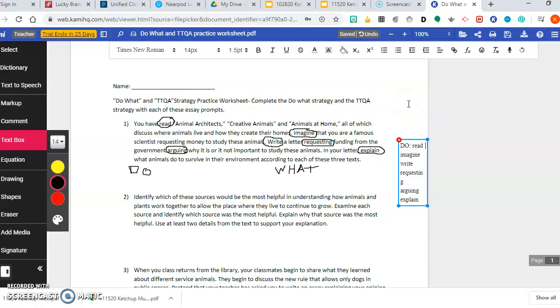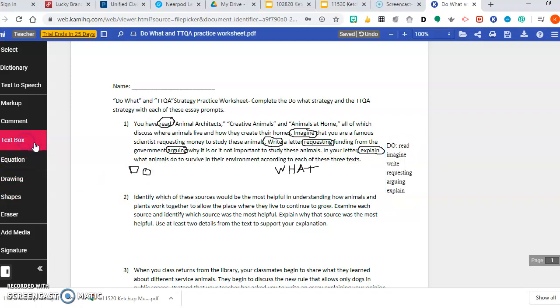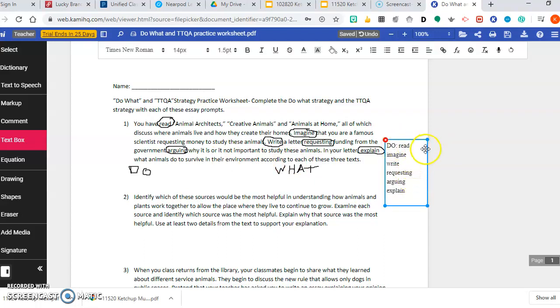Okay, so now let's go over and let's do our what words. So we have our do words. Now we got to find our what words. And our what words are going to be right next to the do words. Just remember, they're going to be right there next to the do words. Okay, so what are we reading? Okay, 3. I'm actually going to put it as a separate text box. I'm going to put another one over here. Hopefully it'll let me put it, will it? Let's see. Oh, no, it won't do it. Part of it, I think, is that this is tough to do on the computer.